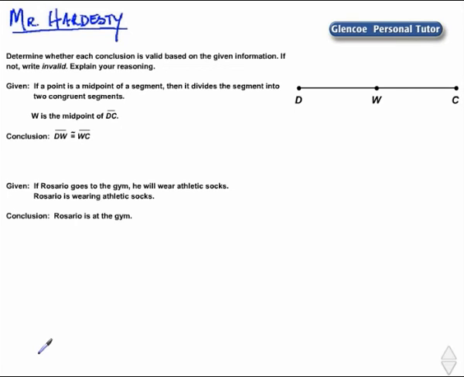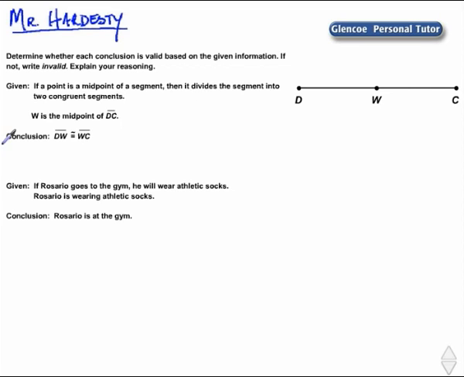Given: If a point is a midpoint of a segment, then it divides the segment into two congruent segments. W is the midpoint of segment DC. Conclusion: Segment DW is congruent to segment WC. We want to know if detachment works in this problem.